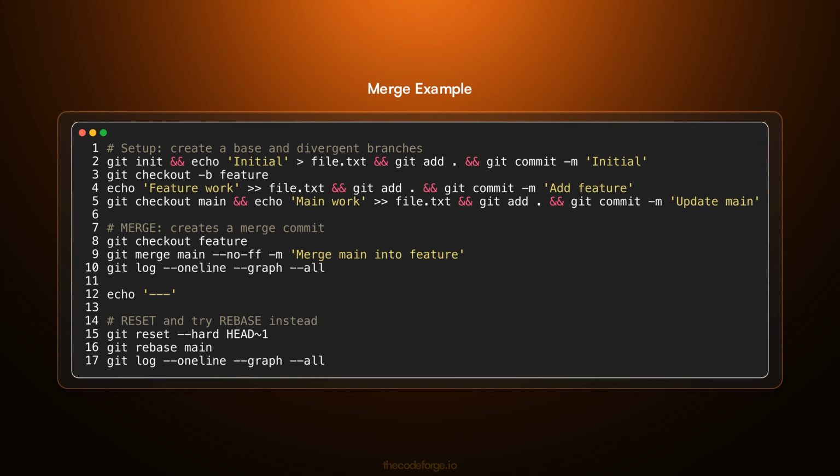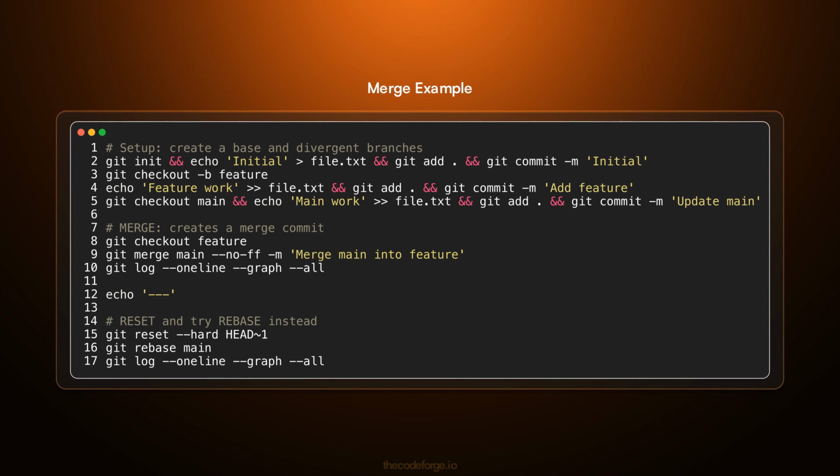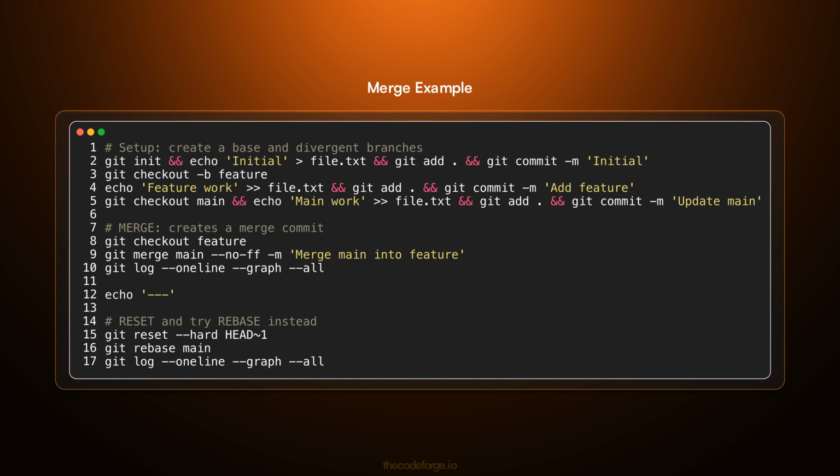Here's a concrete example. We set up a base commit, then create divergent branches. First, we merge main into feature with --no-ff to force a merge commit. Then we reset and try rebase instead. Notice how merge creates a commit with two parents, while rebase linearizes the history.